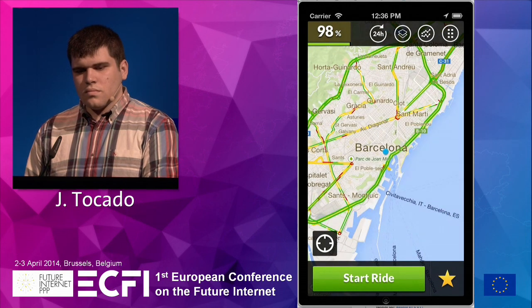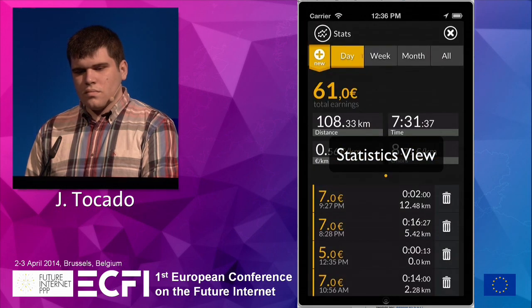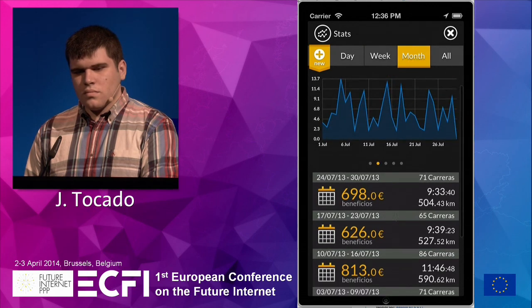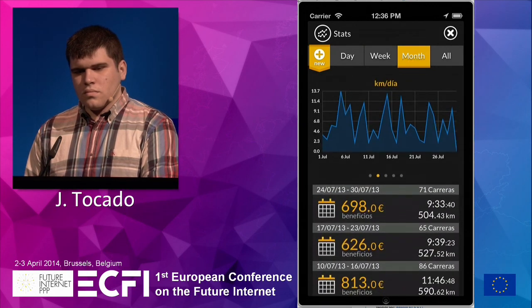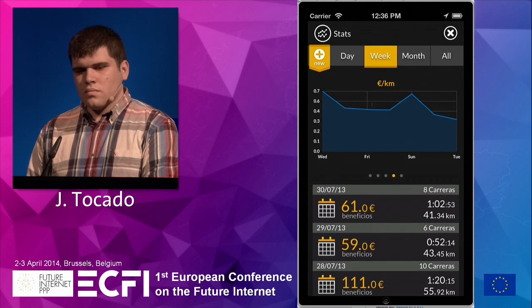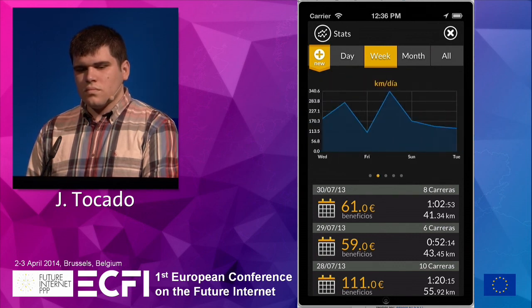So they see statistics where they can see how many rides they do per day, how long they work every day, what are the earnings they get, this kind of work that now they do by paper. So with this app they can download to Excel and do some number crunching.